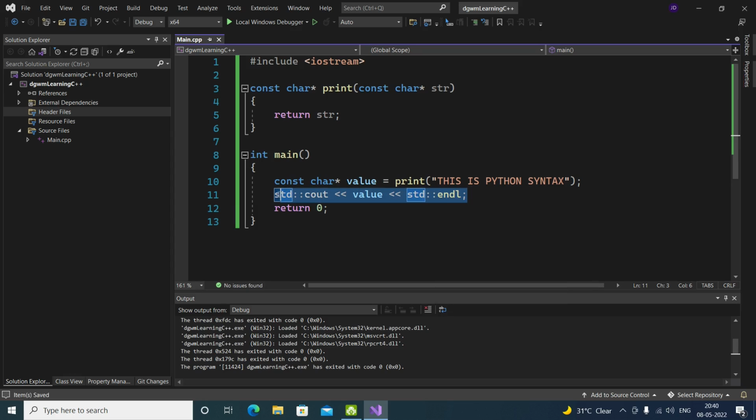You can just out it. Okay, as simple as that. Now we are going to see string. Here's the string. What if we run the code?